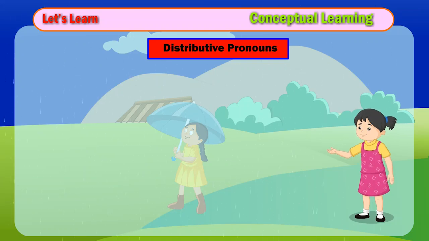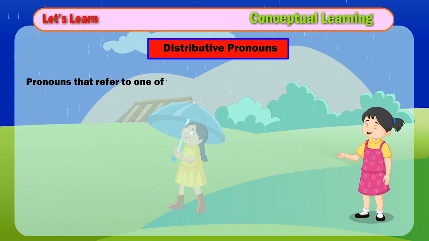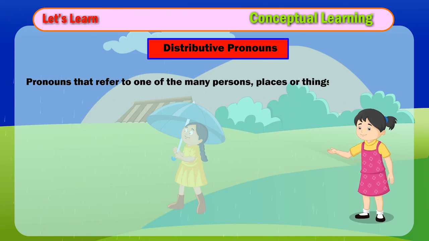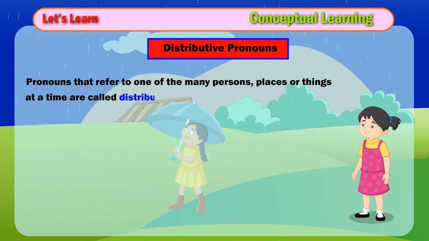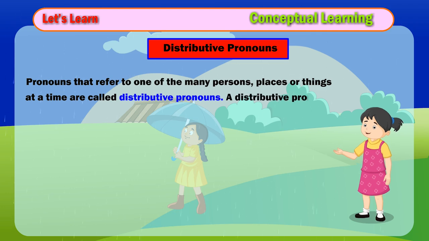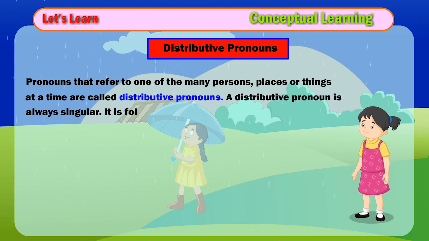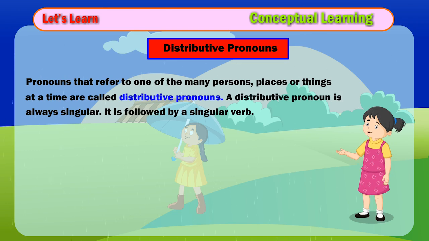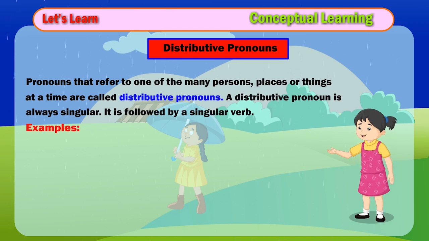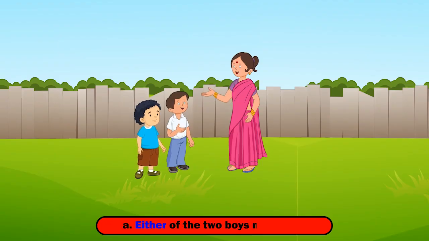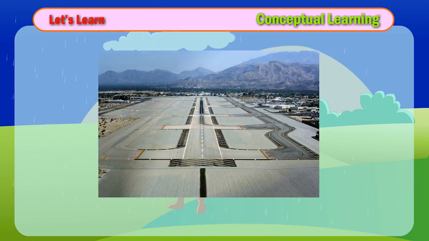Distributive pronouns. Pronouns that refer to one of the many persons, places, or things at a time are called distributive pronouns. A distributive pronoun is always singular. It is followed by a singular verb. Examples: A. Either of the two boys may come. B. Each of them received a prize. C. Each boy was given a prize. D. Either road leads to the airport.